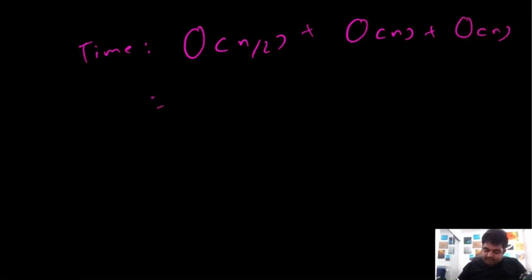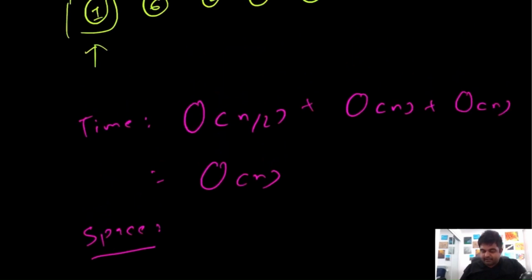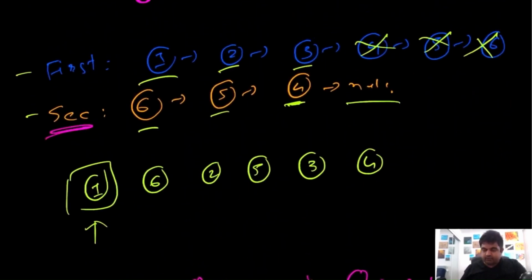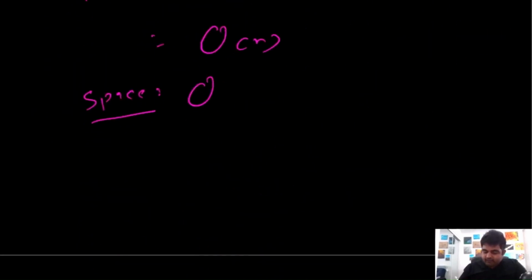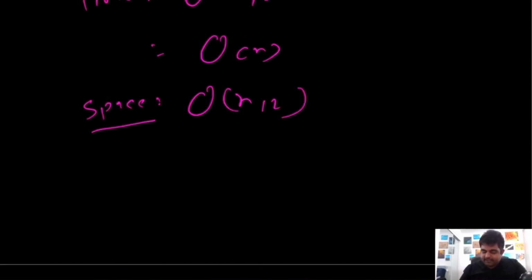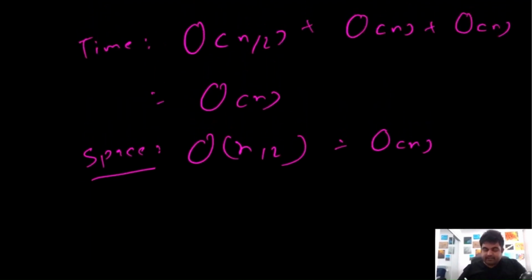So in general we can say that we are doing big O of n work. In terms of space complexity, we are using an additional linked list, this second linked list, to store the values, and over here we are storing about half of the nodes, which means we will require big O of n by 2 additional space. So generically we can write this as big O of n as well, and this would be the time and space complexity.